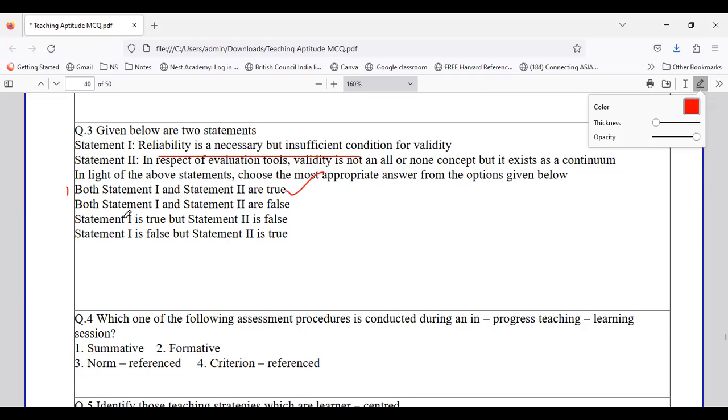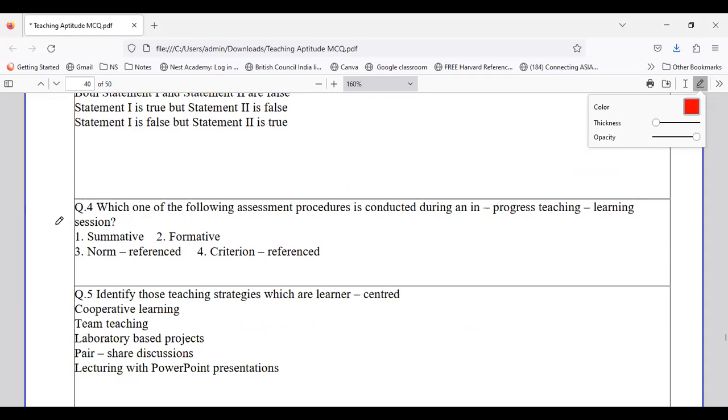Now, coming to question number 4, everyone. Question number 4 states: which of the following assessment procedures is conducted during a progress teaching? So we are talking about a progress teaching learning session. What is the situation over here? The situation is basically the assessment procedure which is conducted during the progress teaching learning session. So whether it is summative, whether it is formative, whether it is norm or whether it is criterion.